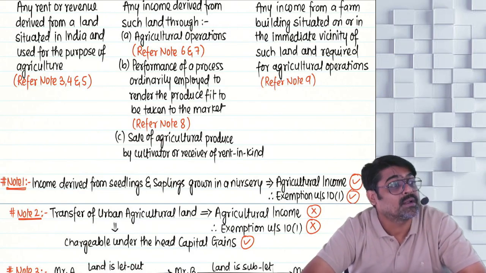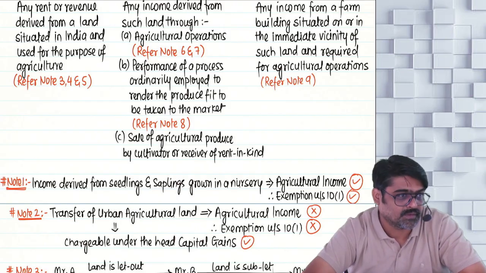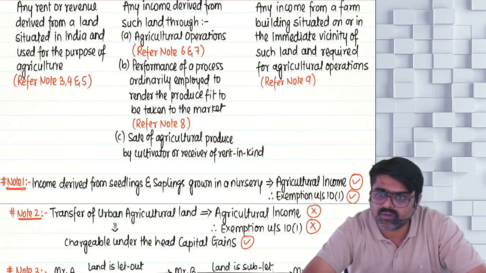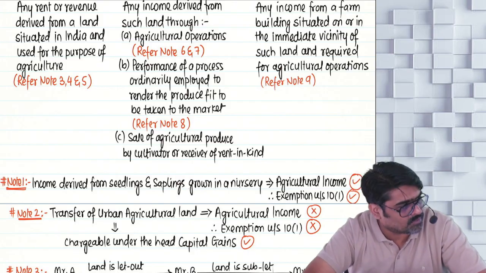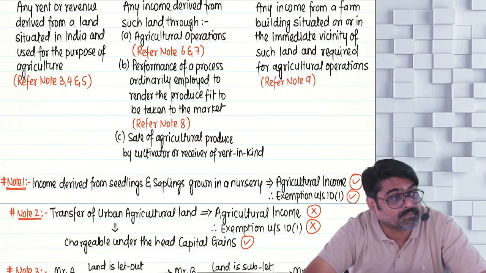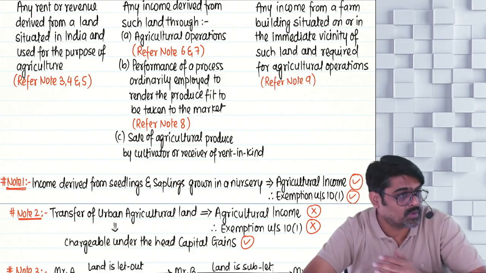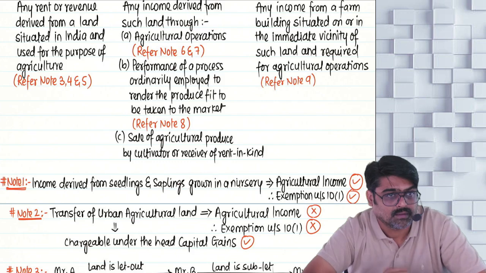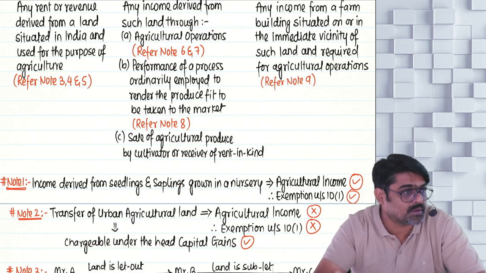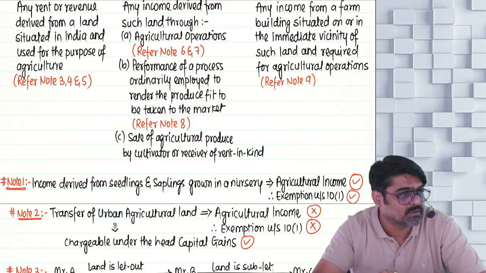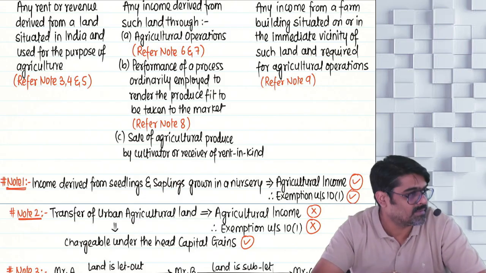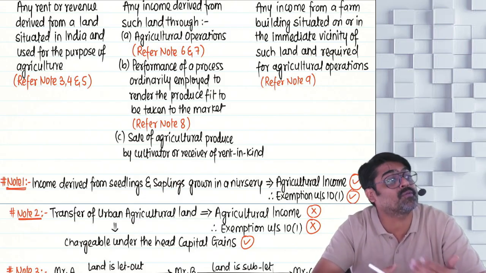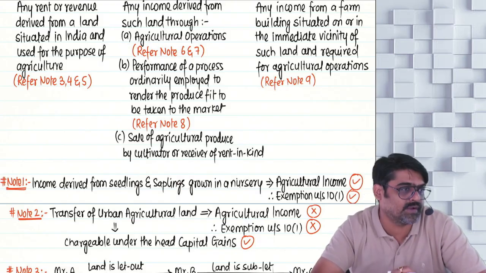So you make the land ready for farming, plowing the farm. There are different types of activities which you directly perform on the land. You will directly put the seeds on the farm, or first you will prepare the farm. How will you prepare? You will plow the entire farm, and then the soil of the farm will become soft. Then you will put seeds. Then you will put the fertilizer. You will do the irrigation. You will water the farm. All these activities which are directly performed on the land are known as basic activities.